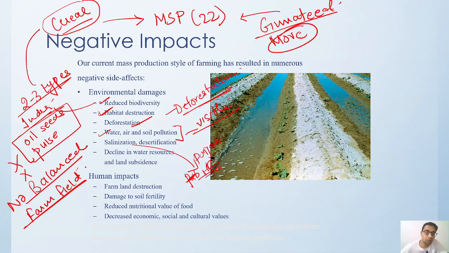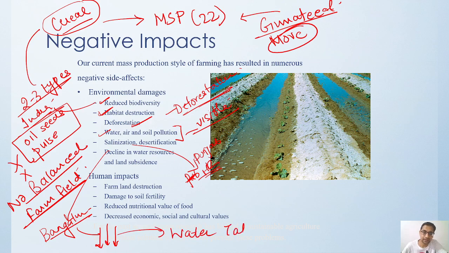Then declining water resources. How are water resources declining? You might have heard the story of Bangalore. There the groundwater is slowly getting depleted, and right now most of the city of Bangalore runs on water tankers. So this is again a huge issue that has to be looked into.